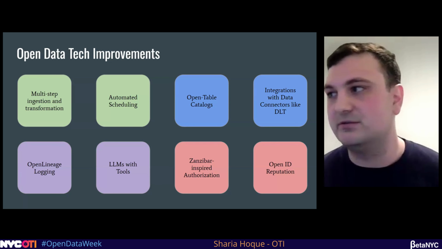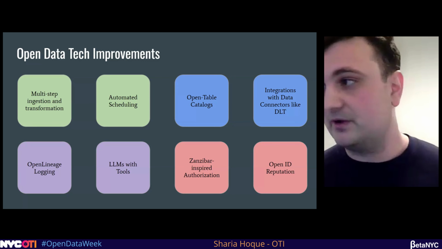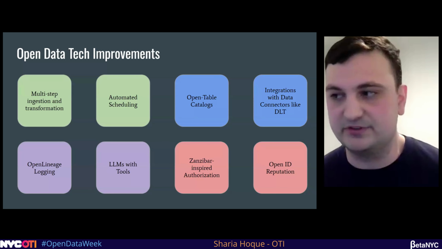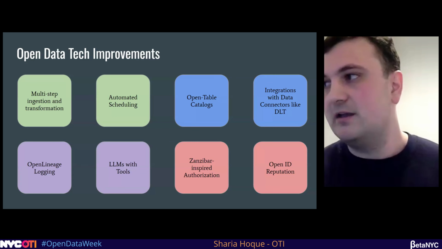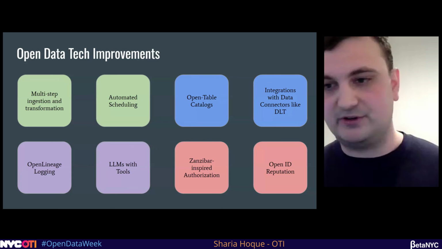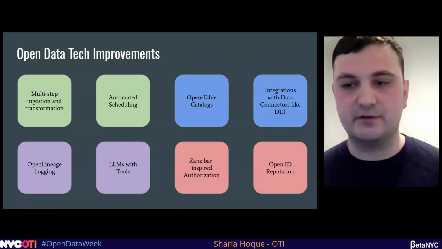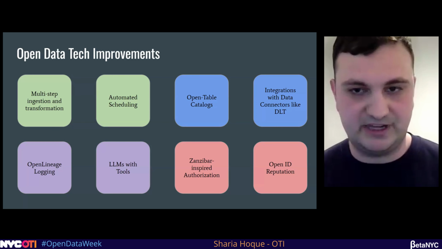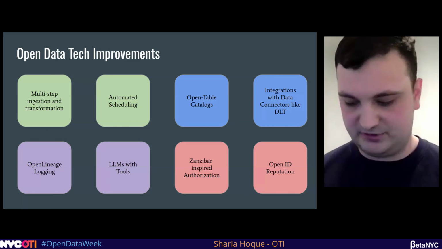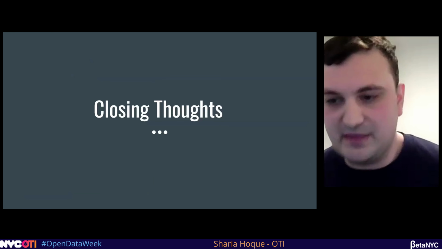And there's also stuff to do in open data in general: better use of open tables, better use of open lineage logging, for being able to have full open source, easier automated scheduling, and multi-step transformations. There are entire dimensions of ways we can grow and use these open data tools. And I'm just going to keep chipping away, starting simple, then going from there. And now my closing thoughts.